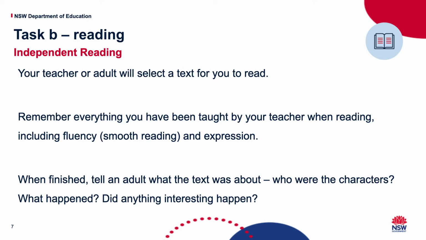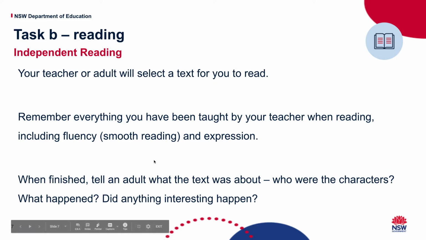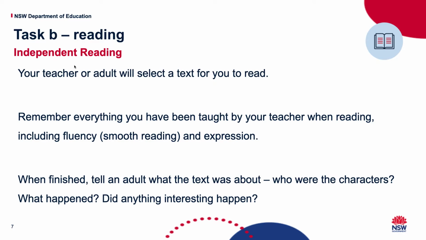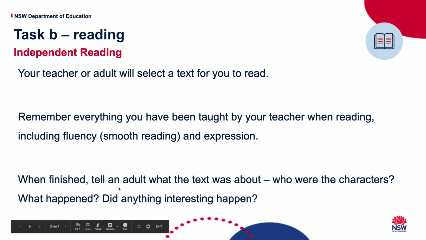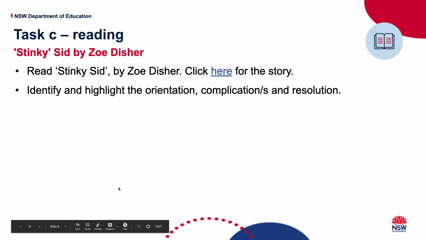Find someone in your house, mum, dad, grandma, whoever's in your house with you, and tell them what the text was about. Who were the characters in your text? What happened? Did anything interesting happen? Okay, read that and then tell them all about it. Pretty self-explanatory, that one, and you can do that independently until you are going to have a discussion.